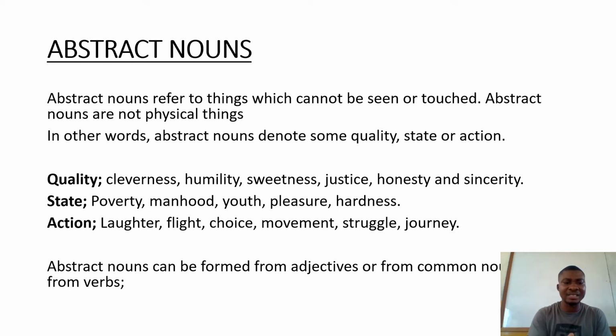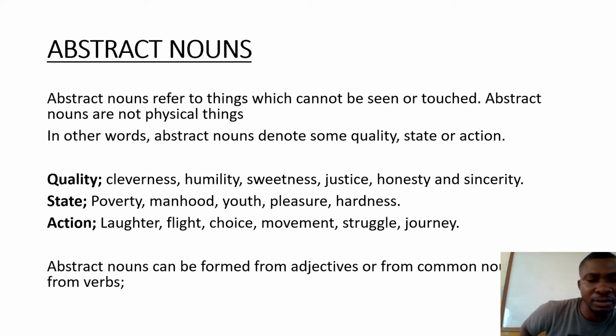Then we have action. You can refer back that a verb is an action word. Therefore, action: laughter, fight. When two or more people are fighting, you could see the way the action is being done. Choice: when there are two things and you have to pick one, you have your choice to pick. Movement. These are all action words. Struggle, journey. And these are all abstract nouns.